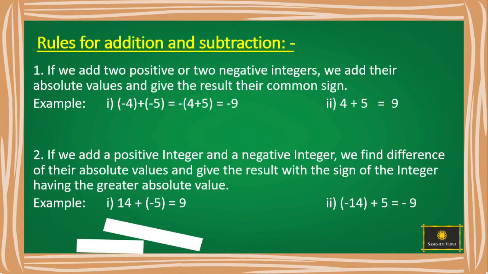Let us see one more example with positive integers. 4 plus 5. Both are positive integers. The absolute value of 4 is 4. The absolute value of 5 is 5. Add them. It is 9. The common sign among them is plus. So it is plus 9 or just simply 9.